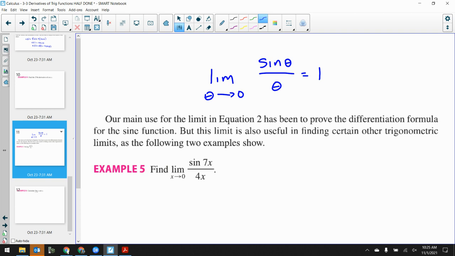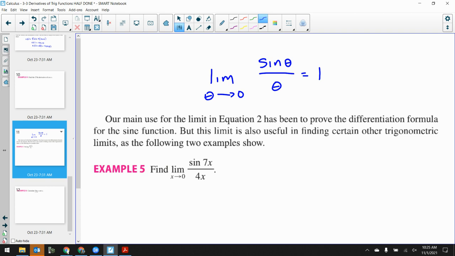Now it's going to be useful here. How do you know you're going to use one of these things? You use this identity, use this rule, because I'm not actually finding the derivative in this next problem, am I? I'm just finding the limit as x goes to 0. Understand that this theta could be replaced with any variable. The limit as a goes to 0 of sine a over a. The limit as x goes to 0 of sine x over x.